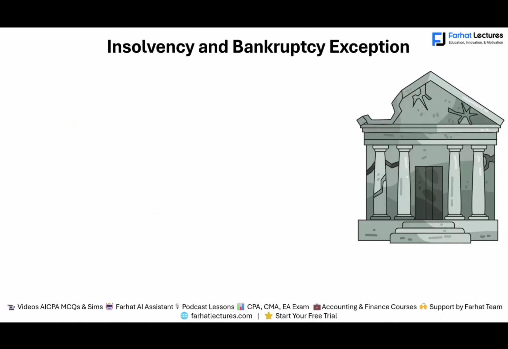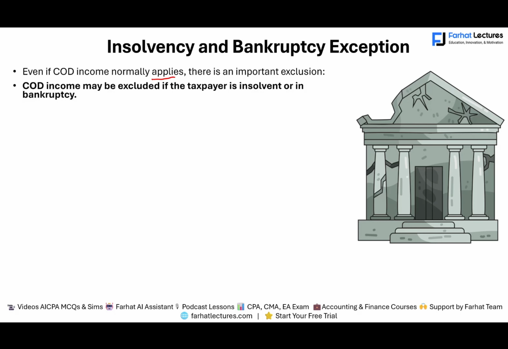Now let's talk about when the business is insolvent and bankruptcy. Even if the cancellation of debt income normally applies, there's an important exclusion. Cancellation of debt income may be excluded if the taxpayer is insolvent or in bankruptcy. What does it mean, insolvent? They have more liabilities than assets. So insolvent means you have more liabilities than assets.